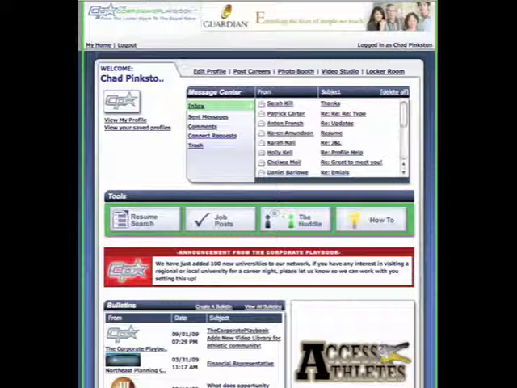Okay, let's take a look at the communication functions that are available through TheCorporatePlaybook.com. I would classify these in two different groups. The first would be one-to-one communication, and the second group would be one-to-many communication.